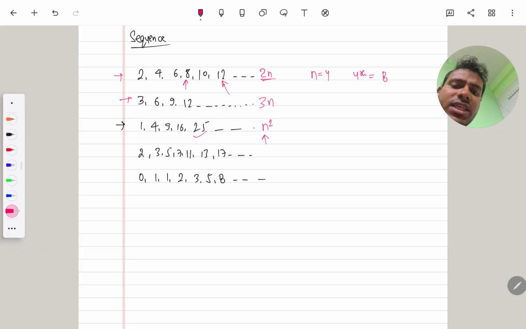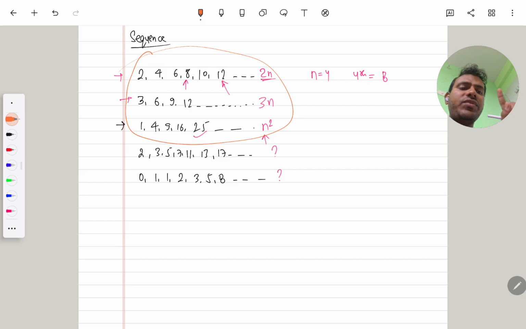Here also in the Fibonacci series, we don't have any formula which shows the general term of this series. So that type of sequence, that type of arrangement of numbers, is also included in the definition of sequence. That means sequence only says that I contain numbers which follow a particular rule. But for progression, the definition is that it contains an arrangement of numbers which have a general formula only.